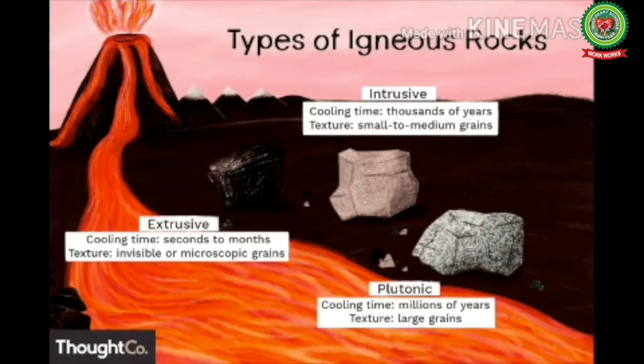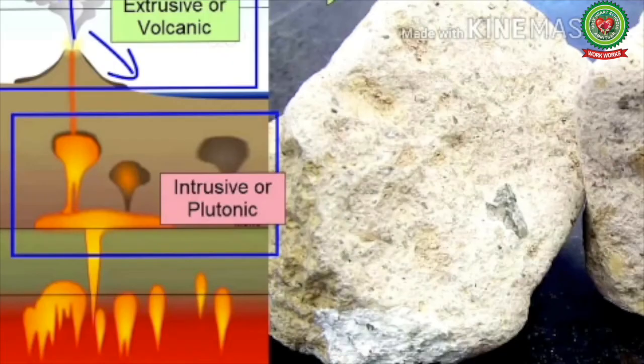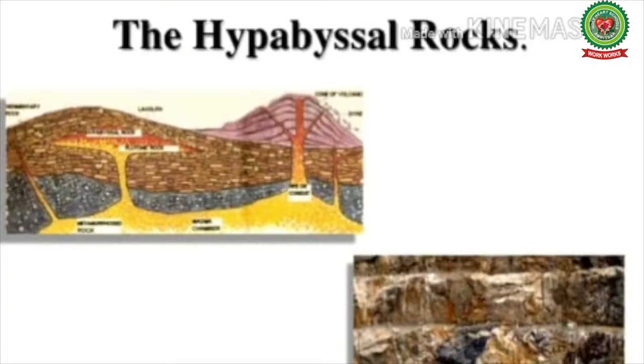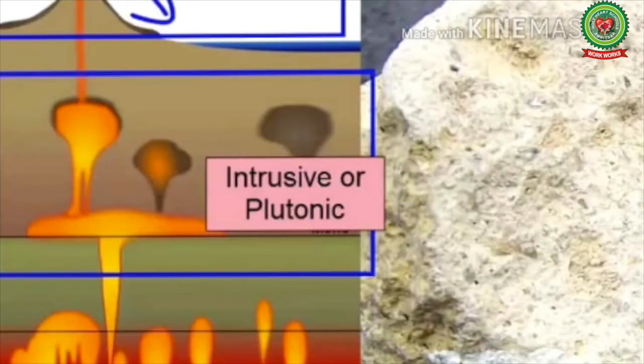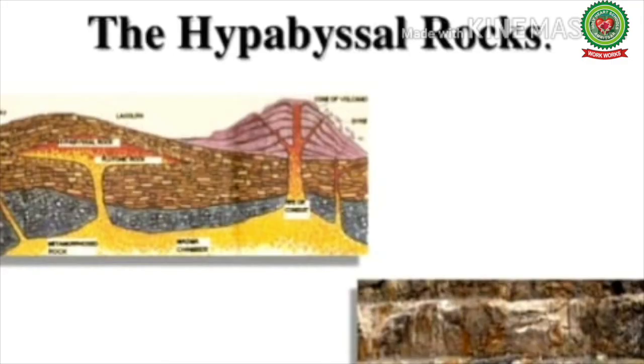These intrusive rocks can be further classified according to the depth of their formation. One is plutonic and one is hypabyssal. Plutonic rocks are the rocks which are formed due to the cooling of magma very deep inside the earth, whereas hypabyssal igneous rocks are formed due to the cooling of magma in the cracks and pores.